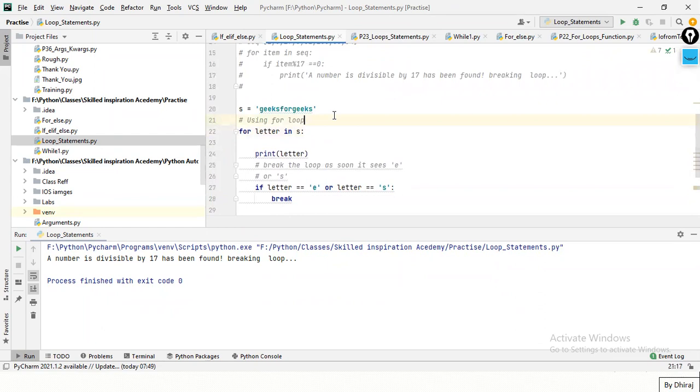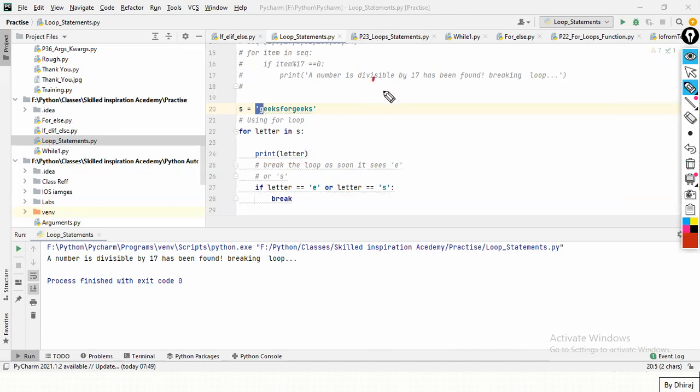See, same example. First, it will just take G as the first input. In letter, I have G now. Now print G. Okay, G is getting printed. If letter is equal to E, or letter is equal to S, right? If any one condition gets true, it will break, right?